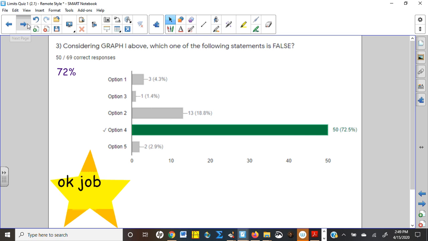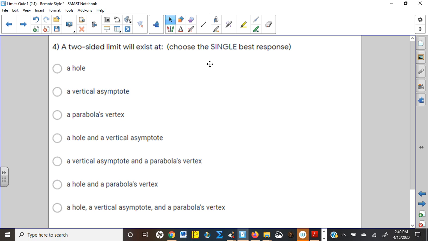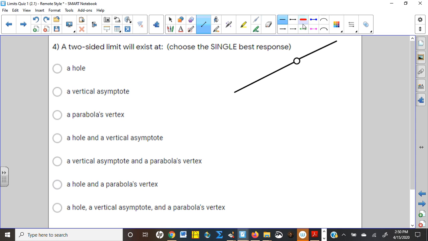All right, now let's jump to number 4. A two-sided limit will exist at, okay, will it exist at a hole? So let's just draw a couple of sketches here. Here's a hole where we have a function that just has that removable discontinuity. Will it exist at the vertex of a parabola? So that would be this value right here.